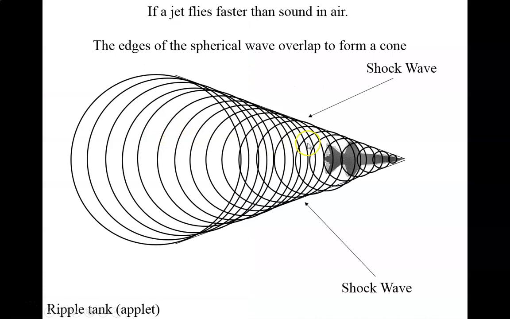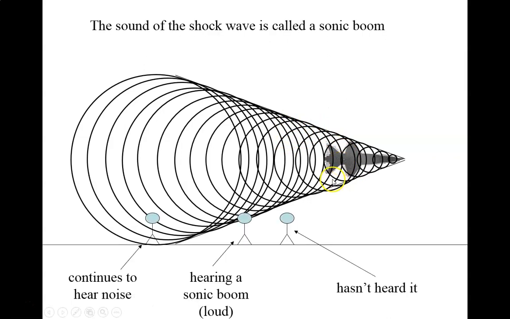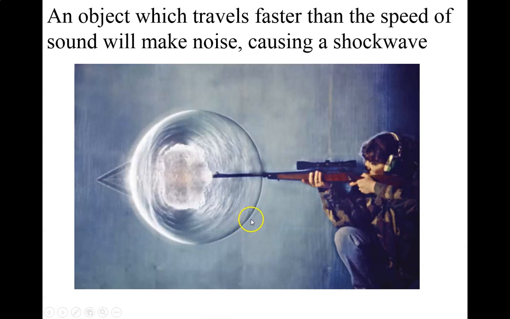Okay. So here again we're looking at the shock wave that's being created by this jet. Here we've got a person that has not heard the shock wave yet. This person is hearing the shock wave. And then this person just hears the jet noise. So you hear it kind of all at once. If something travels faster than sound, it's called supersonic, by the way.